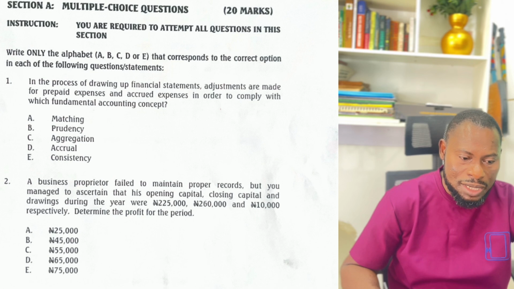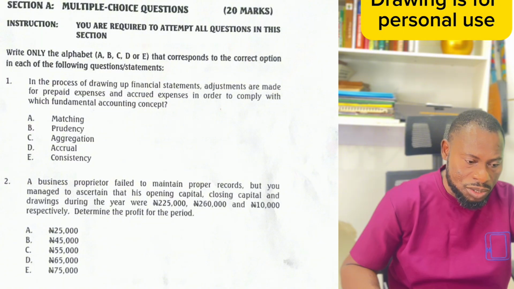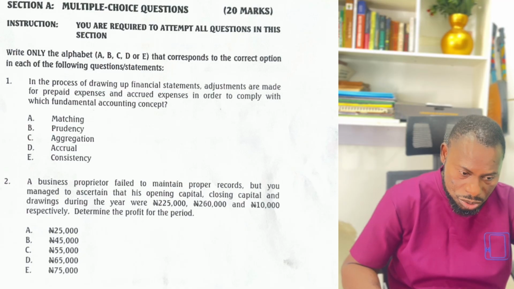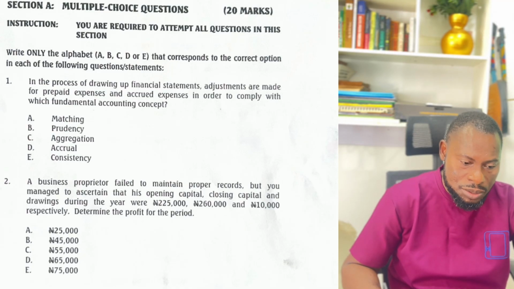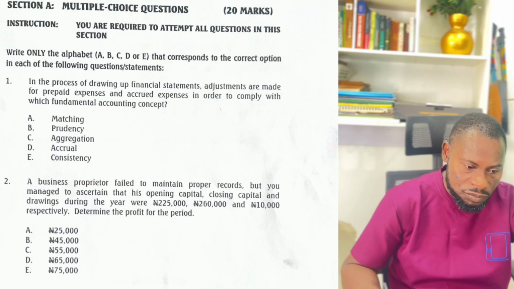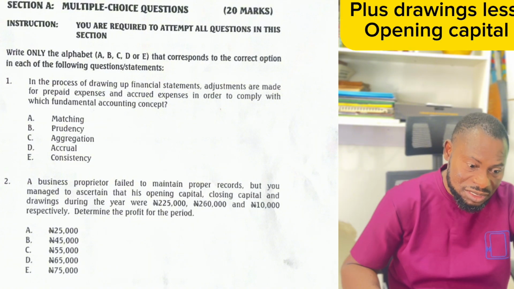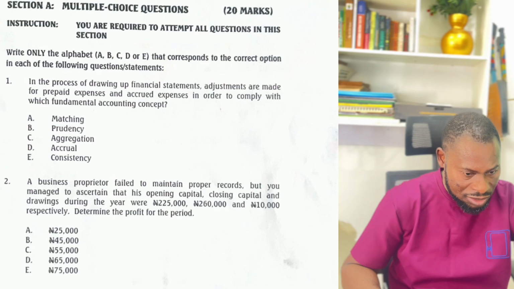Now, we are also told that there is a drawing of 10,000. This 10,000 is significant because a drawing is not part of the business. A drawing means you took out money for personal use. When you take out money for personal use, it is not permitted, so it is called a drawing. And that complies with the concept of economic entity. You have to look at the person, the owner of the business, as separate from the entity. So that's the entity concept.